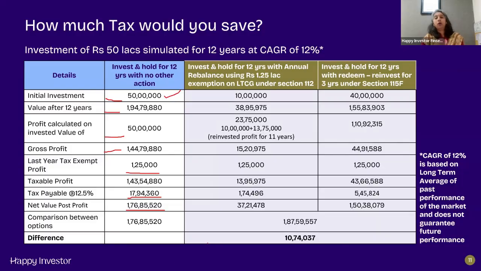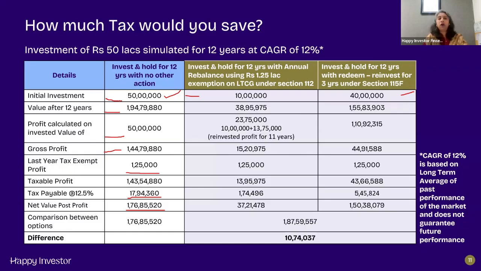If you look at the next two columns, we've taken that same 50 lakhs and split it into two parts, one of a 10 lakh investment and the other of a 40 lakh investment. The 10 lakh investment can be rotated every year, with a 1.25 lakh profit that keeps getting reinvested every year.